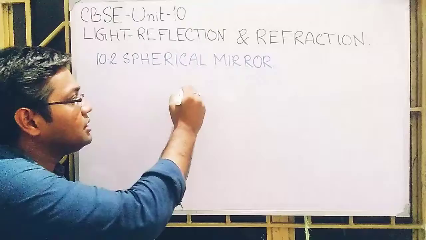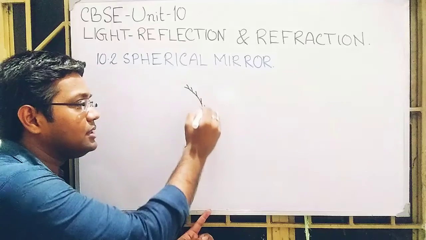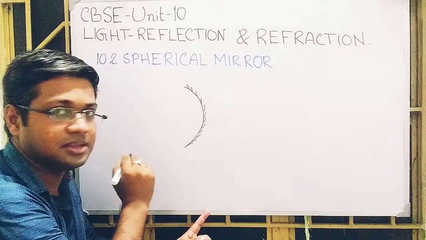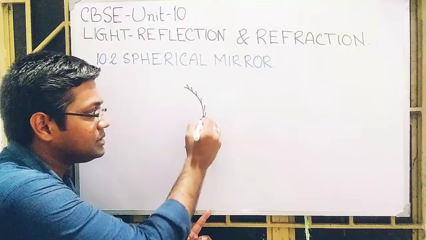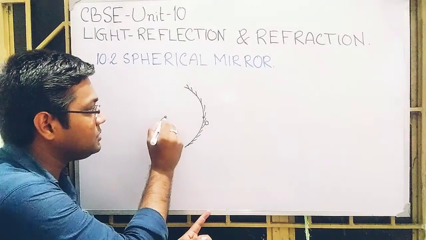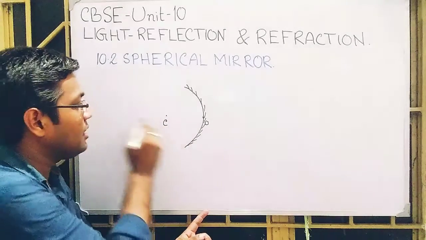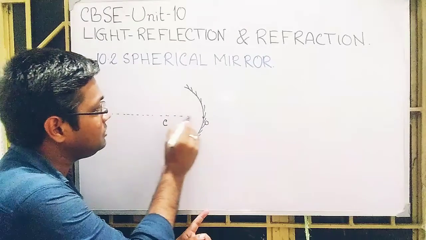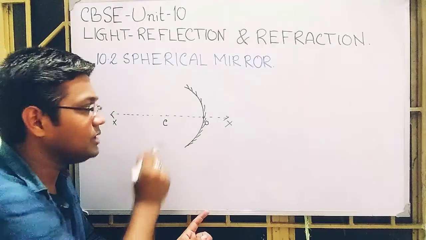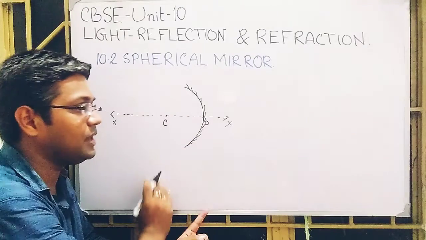So this is our concave mirror. We can draw only this thing. This is, as you know, the pole of the mirror. This one is the center of curvature of the mirror. If I connect this here, we get the principal axis. So this is the center of curvature, this is the pole of the mirror, and this is the principal axis.